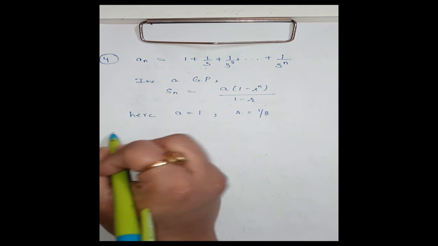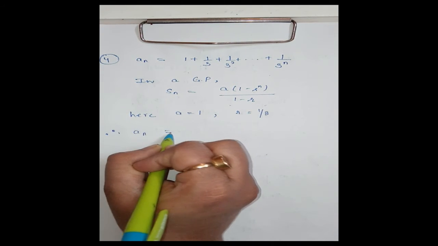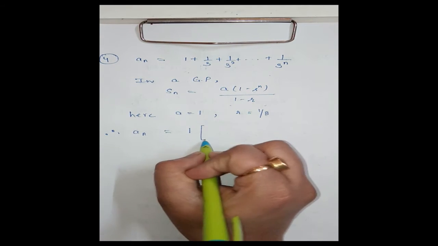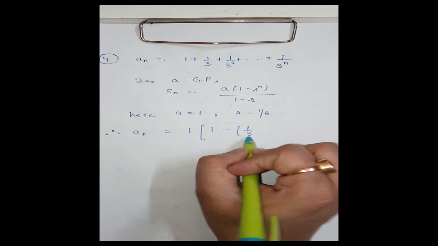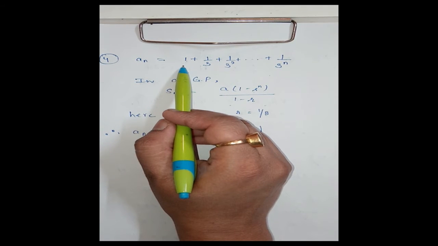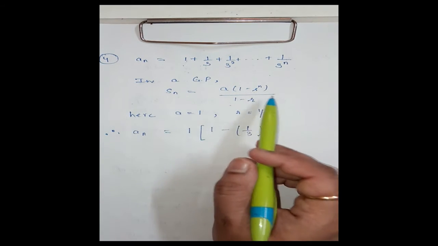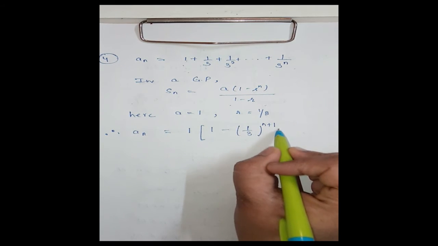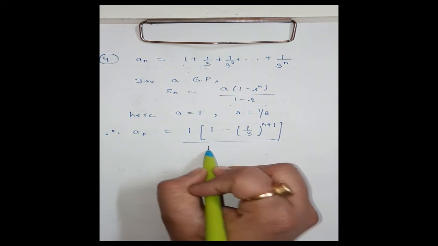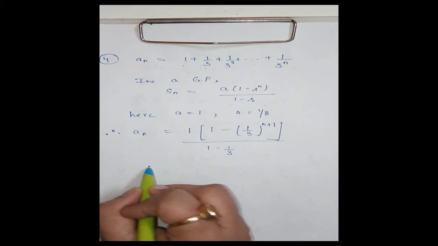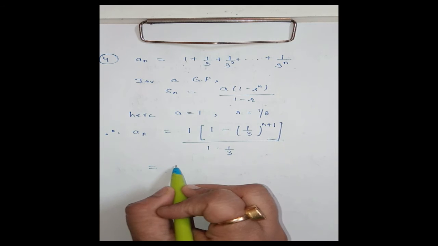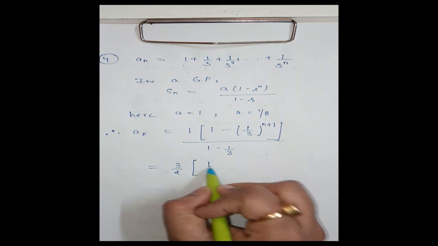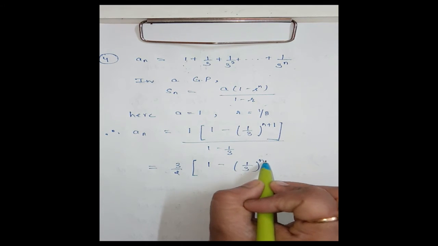Therefore a_n is equal to 1 into (1 minus (1 by 3) power n plus 1), since we have 1 by 3 power 0, which means we have n plus 1 terms, divided by (1 minus 1 by 3). Clear? That means this is 3 by 2 into (1 minus 1 by 3 power n plus 1). Clear?